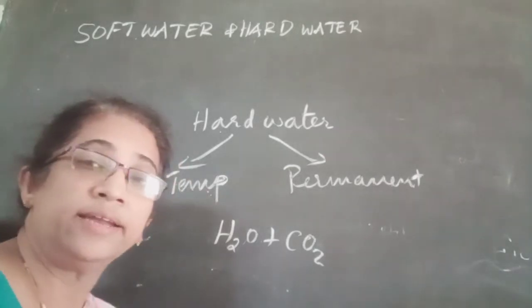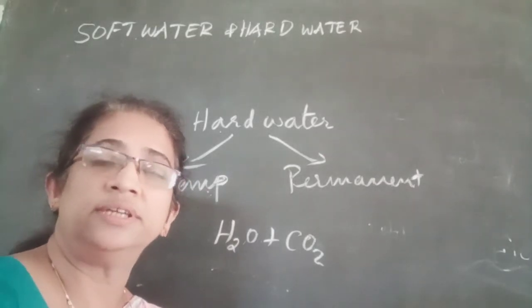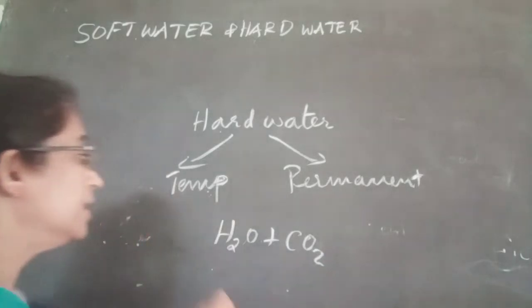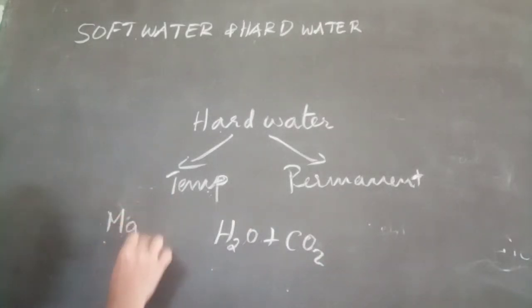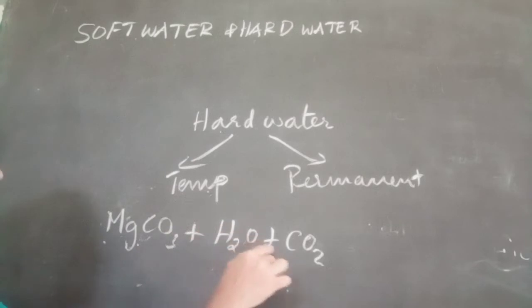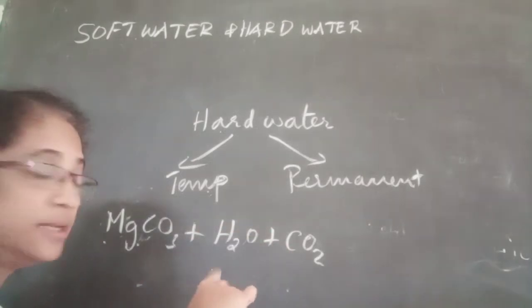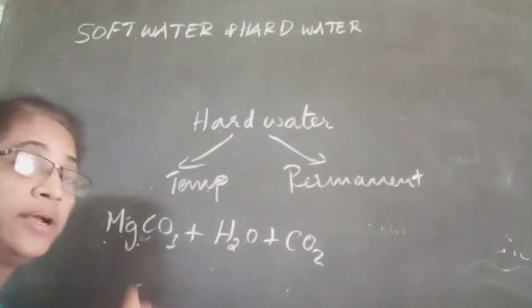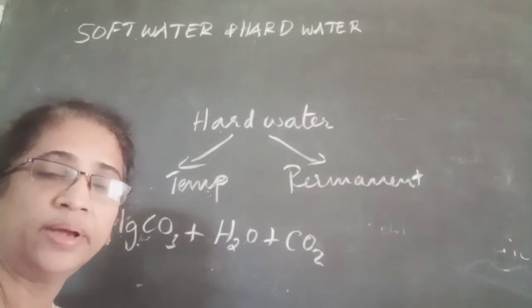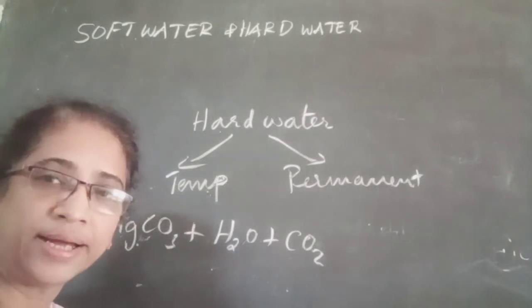The soil contains a large number of minerals, including magnesium carbonate. When rainwater reaches the earth, it reacts with the magnesium carbonate in the soil. Magnesium carbonate is commonly called magnesite.